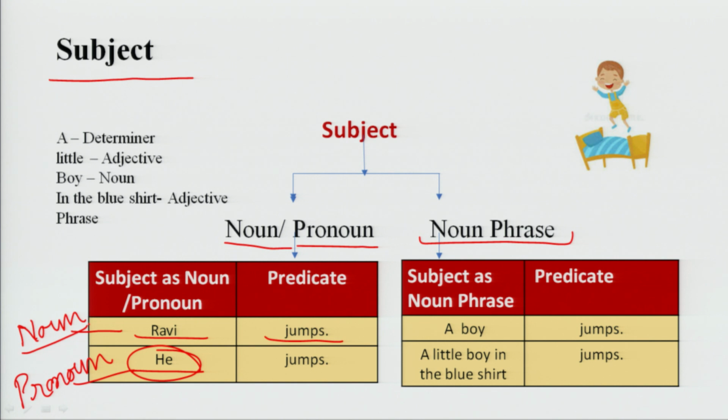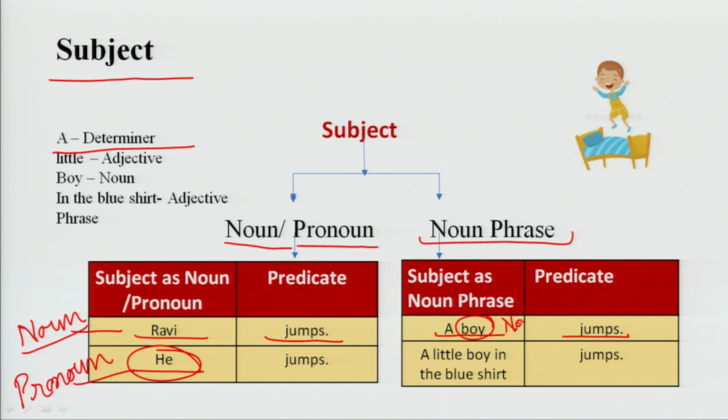Let us elaborate this sentence further. A boy jumps. Here a is the determiner. What is boy? Boy is a noun or the head word.